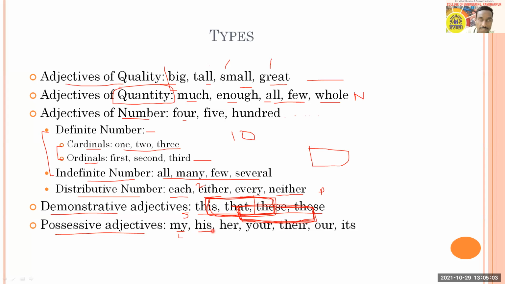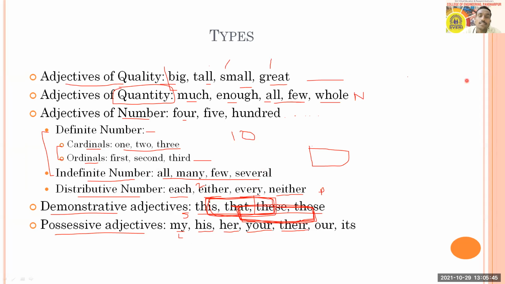Then here is "his." You can say his friend, his car, his boss, his clients, his temple. You can use "his" with a number of things. You can also use her pet, her choice, and so many things. Your pen, your notebook, your book, your class, their house, their home, their property, and our and its. So these also show possession in different ways, so that you can use them as well. Okay, and with this, we'll go to the next slide.